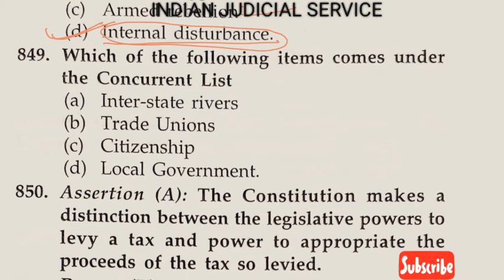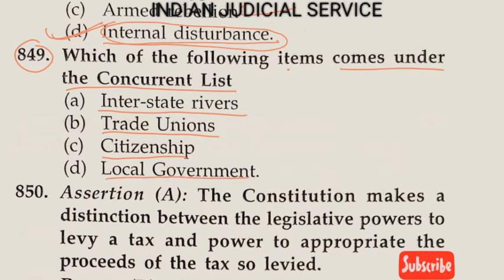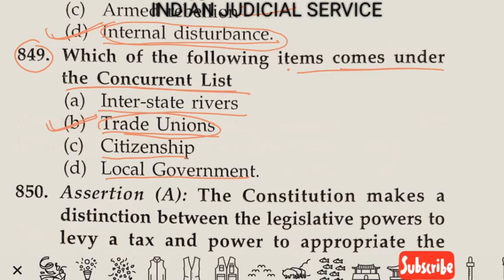Now question number 849. Which of the following items comes under the concurrent list? Option A, interstate rivers. Option B, trade union. Option C, citizenship. And option D, local government. So trade union is the item that comes under the concurrent list. So the answer is here option B.